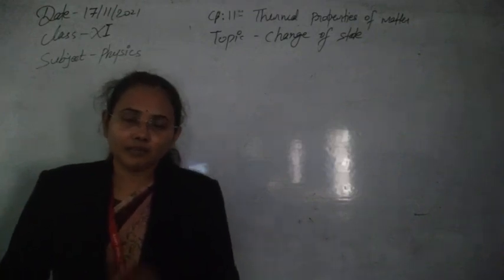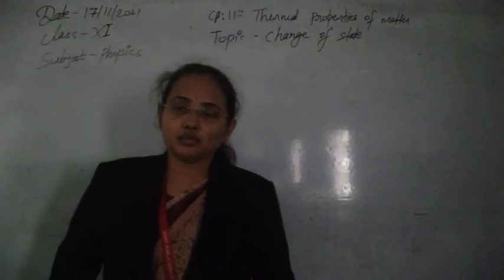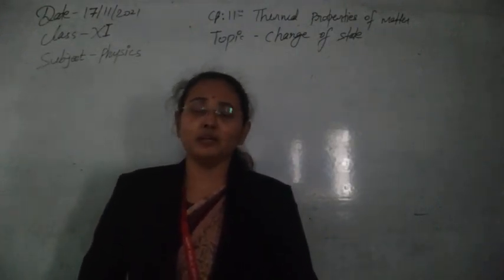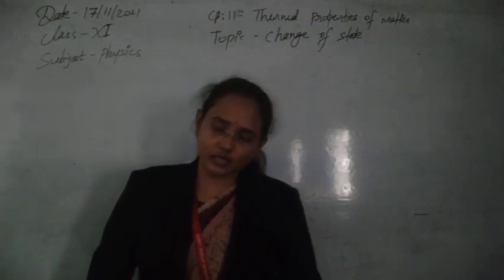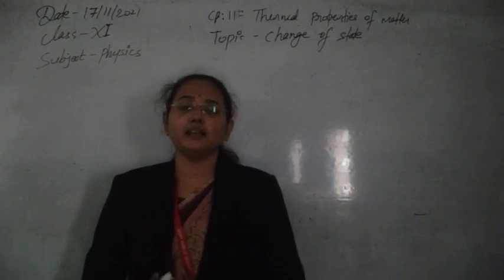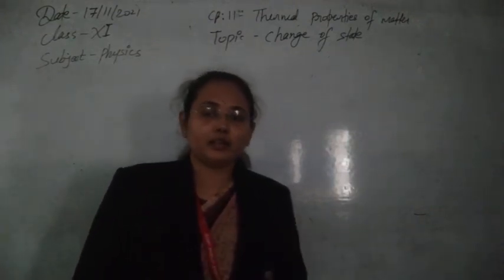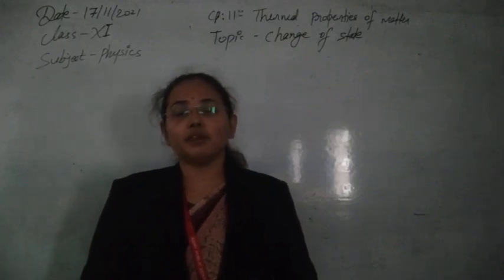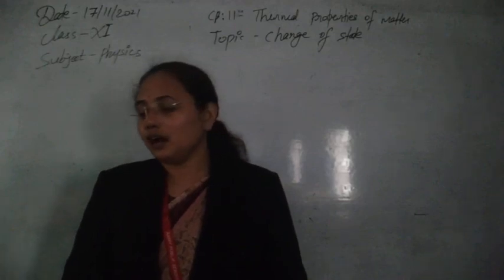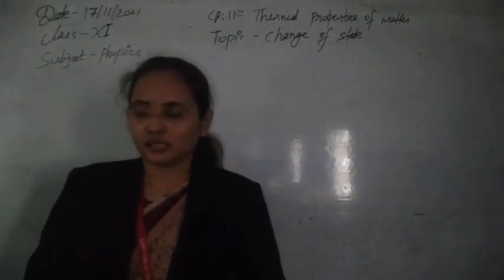Then again we will see the reverse diagram of the graph. From gas to vapor to the liquid state it will change first, and then from the liquid state to the solid state it will convert. That process is known as fusion, when liquid is converting to solid state. I think it is now clear how the state changes in any system.